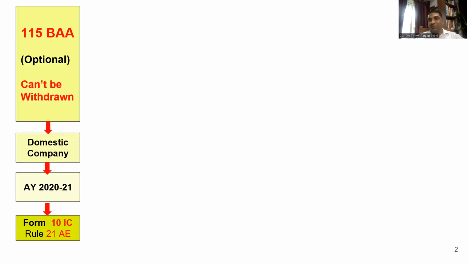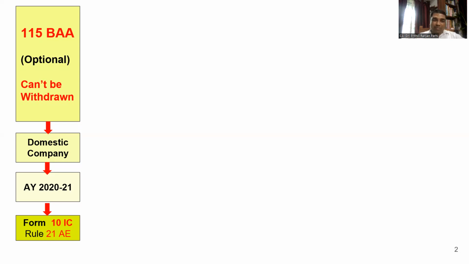And who can exercise this option? It has to be a domestic company. Only this particular scheme is applicable to domestic companies, meaning it is not applicable to foreign companies, not applicable to any other assessees like firm, individual, AOP, BOI. To all these people, this is not applicable. And at the very beginning, one has to appreciate one more thing. Once someone exercises this option, it cannot be withdrawn. That means year after year, you have to continue with this particular provision.